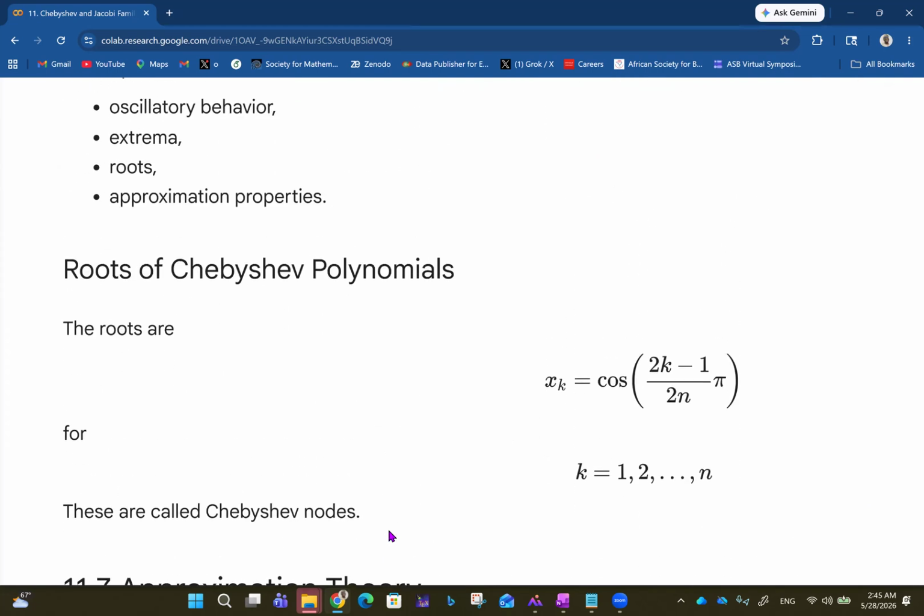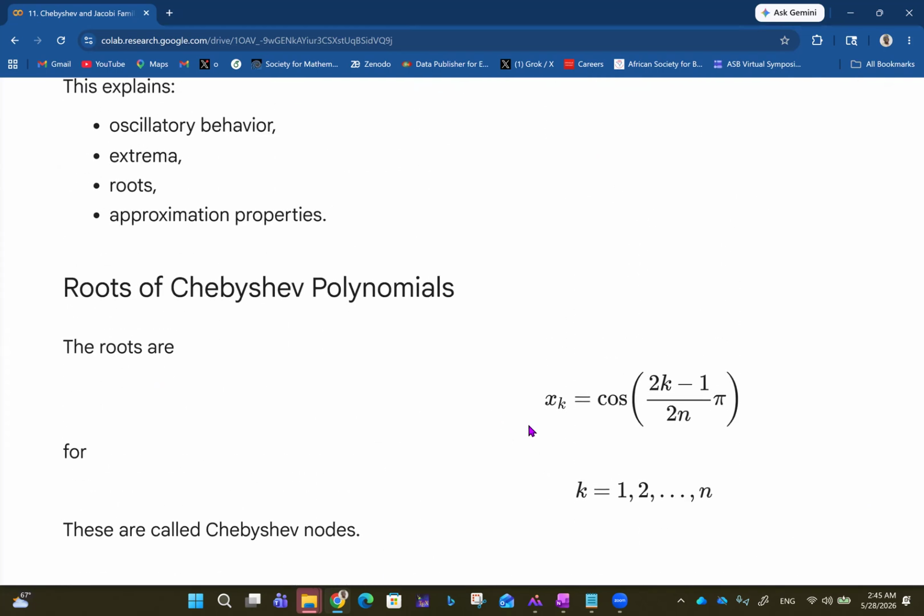Then we have the roots of Chebyshev polynomials. The roots are x sub k equals cos of (2k minus 1) over 2n pi for k equals 1 up to n. These are called Chebyshev nodes, like that.